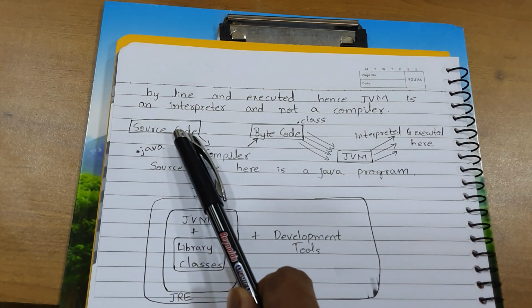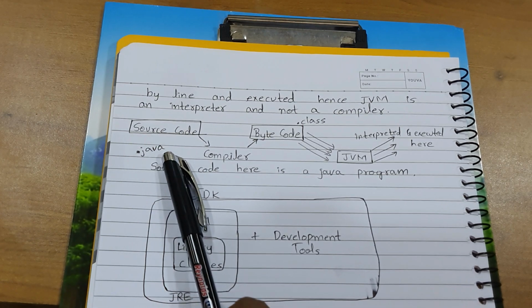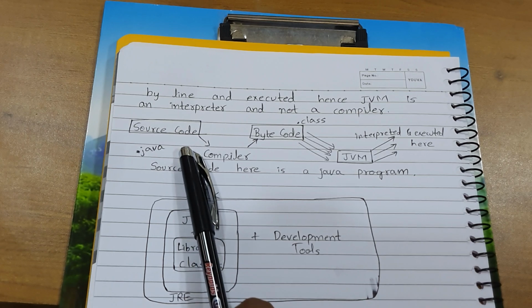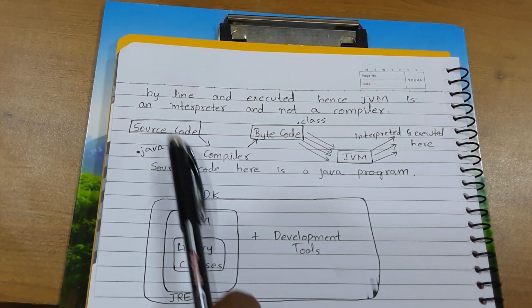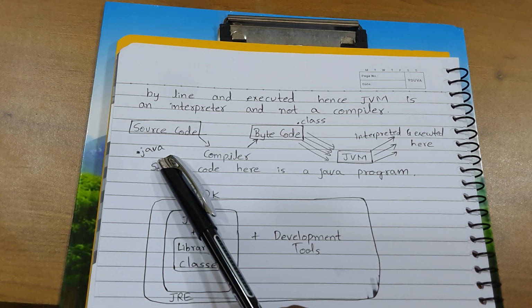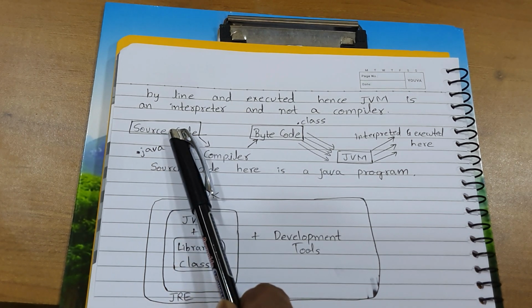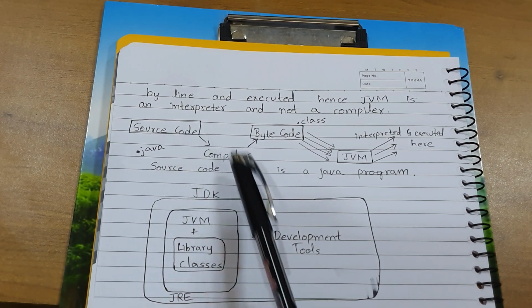First, we write a source code. What is source code? The program which we write is nothing but source code. We write this in a programming language, here Java. We have to save this file of source code, which is code developed by us, the programmer, using the extension .java. So this source code file with the extension .java is sent to a compiler.